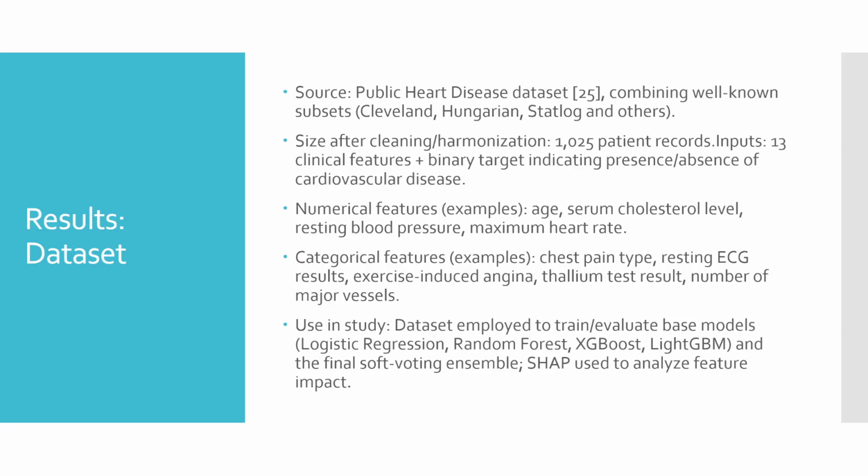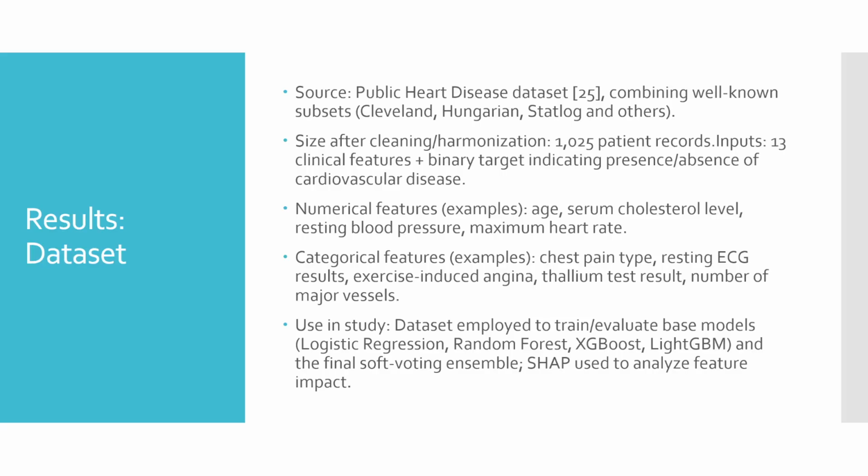A public heart disease dataset was chosen, merging well-known sources including Cleveland, Hungarian, StatLog. After cleaning and harmonization, there are 1,025 patients with 13 input features plus a binary target. Examples: age, serum cholesterol, resting blood pressure, maximum heart rate, chest pain type, resting ECG, thallium test result, and number of major vessels.